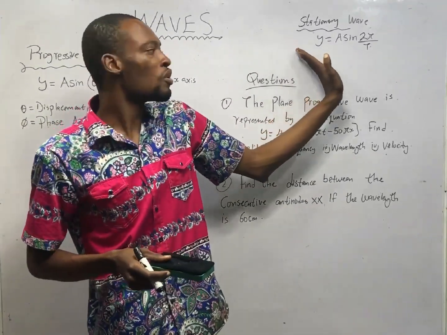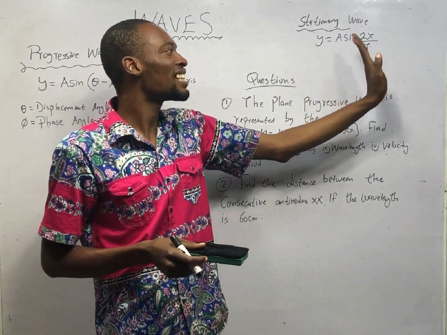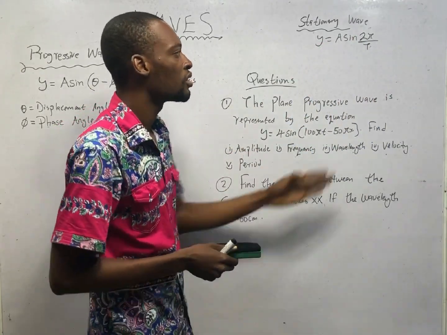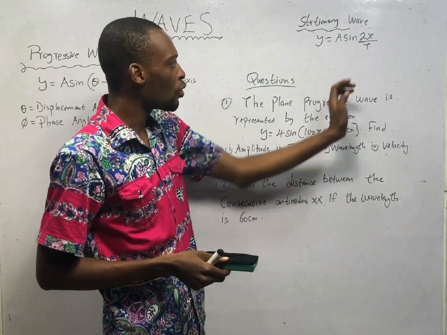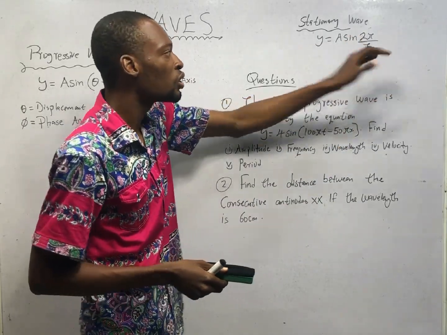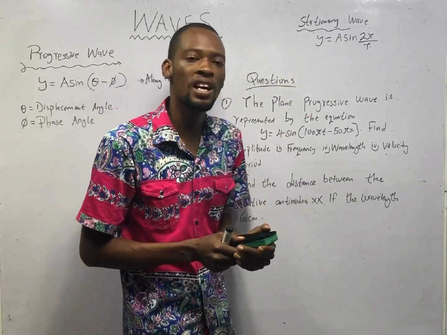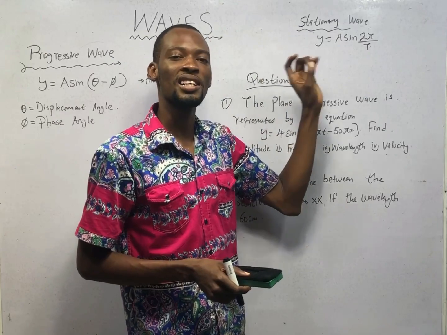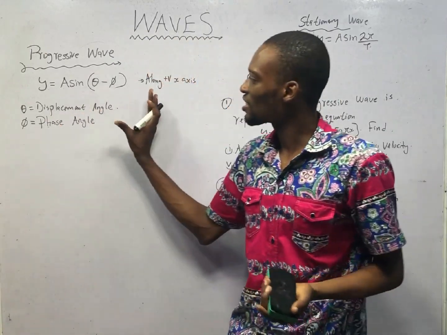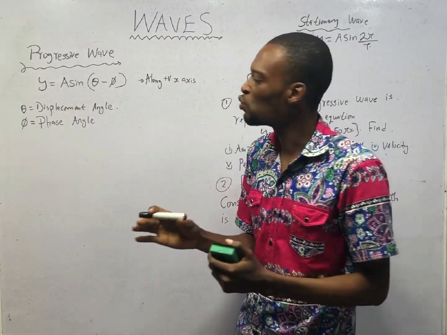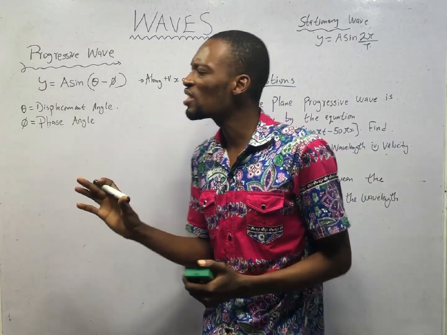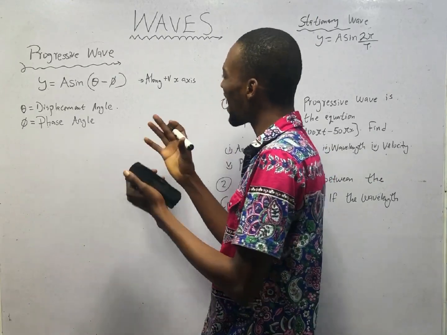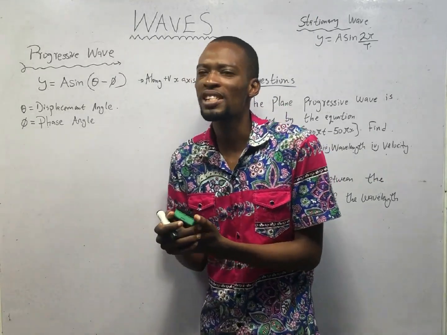The stationary wave equation is y equals a sine 2 pi over t, where a is the amplitude and t is the period. Therefore, if you are given amplitude and period, you'll be able to answer questions under stationary wave. But this is not a hot cake topic. This is the boss, progressive waves. When you see questions under waves that require calculation, there is a high chance that it is under progressive wave.